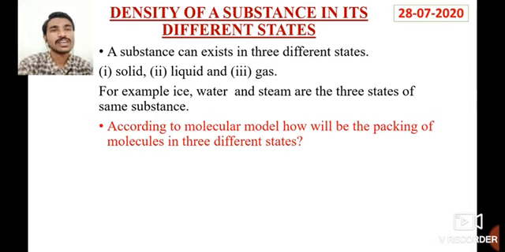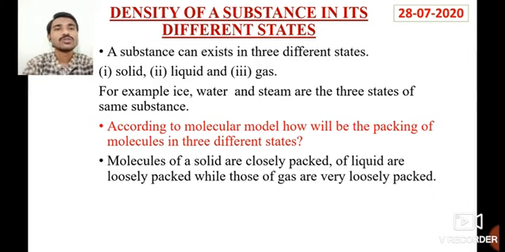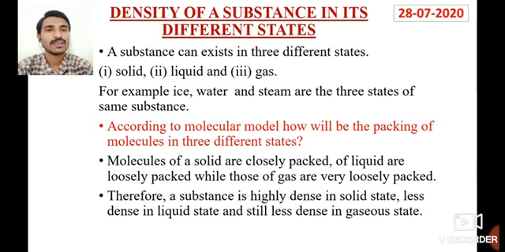Then we also studied about the molecular model in the first chapter. So how will be the packing of molecules in three different states? Molecules of a solid are closely packed and liquid are loosely packed, while those of gas are very loosely packed. So these things we have studied already. Therefore, a substance is highly dense in solid state, it is less dense in liquid state, and still less dense in a gaseous state.